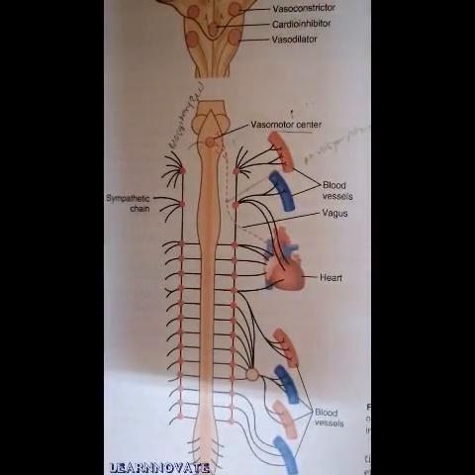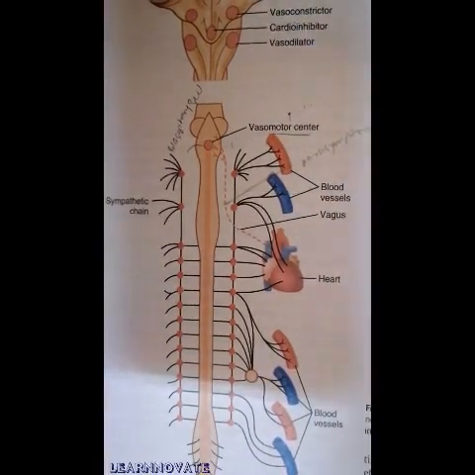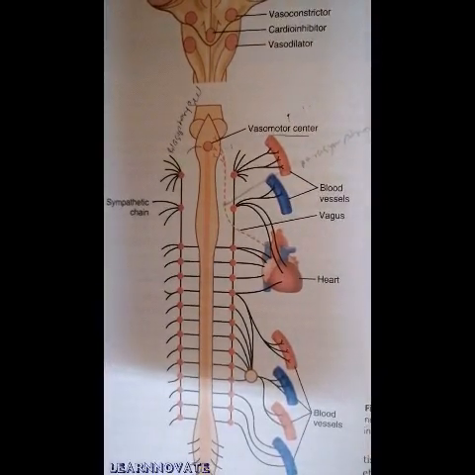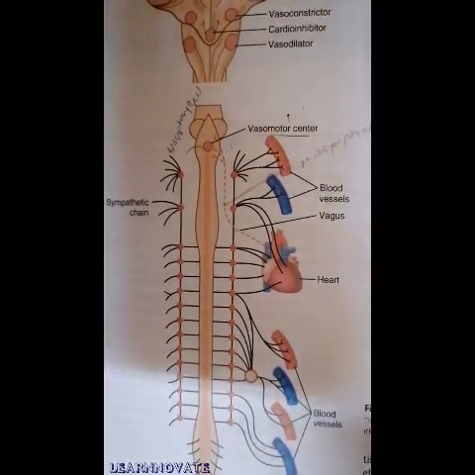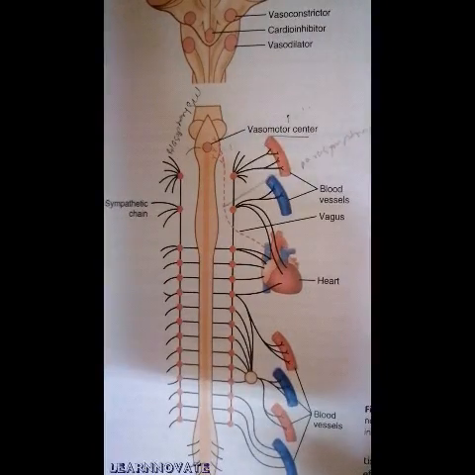So in a flowchart manner, we are going to discuss the three effects of the central nervous system on controlling the blood pressure. These effects include the baroreceptor reflex, the chemoreceptor reflex, and the atrial bridge reflex, the most important reflex. So starting from the baroreceptor reflex and its effect on the arterial pressure.